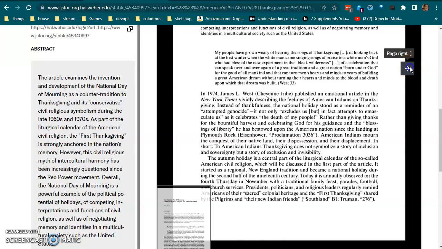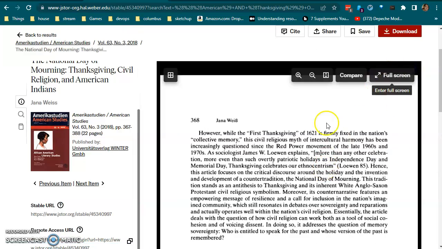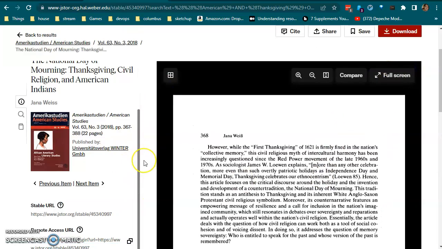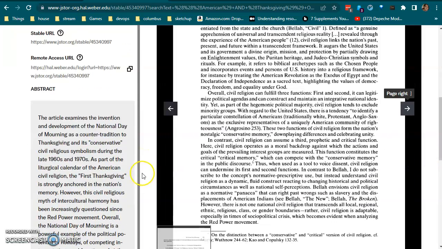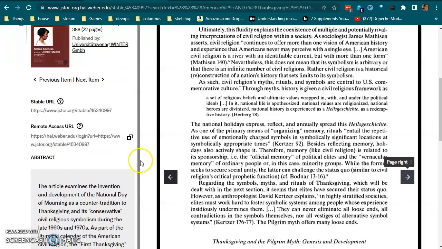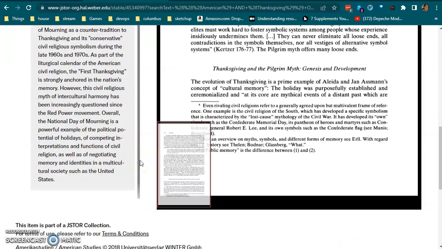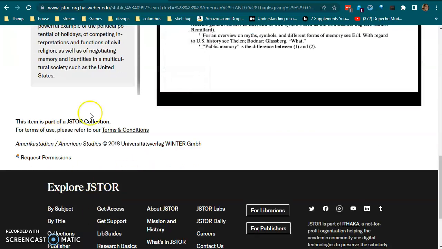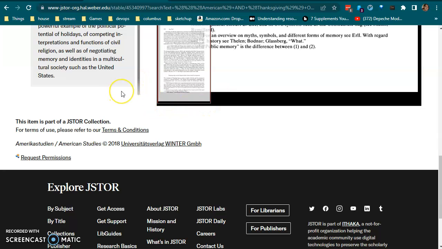And as you can see, the full text is on here, which is great. It is a little bit frustrating to scroll through, but honestly, to have the full text here instead of having to go through a bunch of different databases is amazing, and I'm obsessed with this JSTOR database.